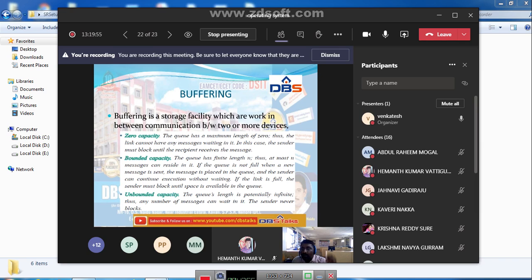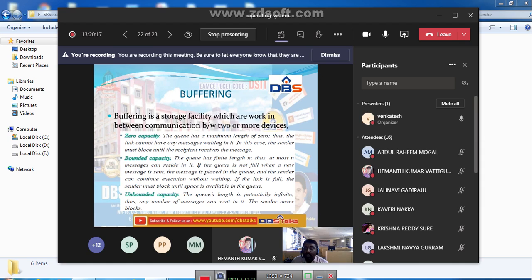If you are taking one buffer, it can be 5 bytes or 6 bytes or 7 bytes like that. In bounded capacity, we take the buffer as a limited buffer, where the size depends on n.